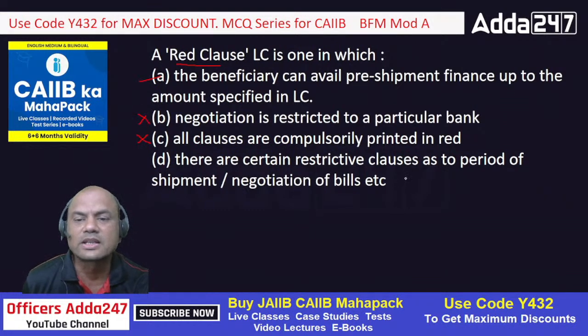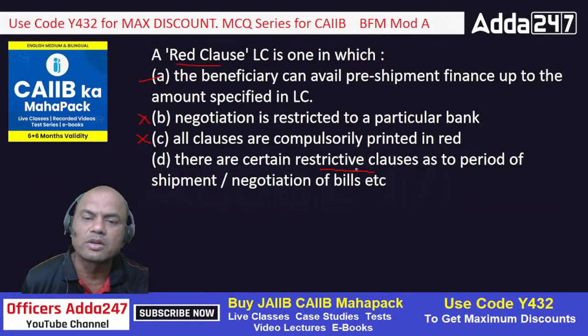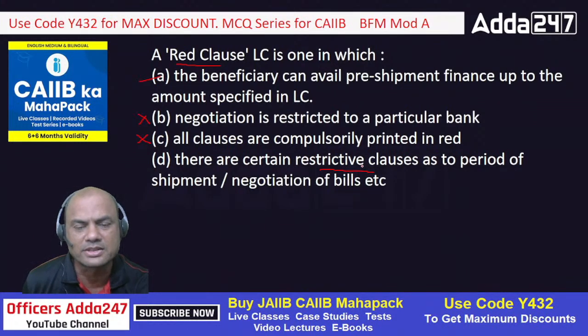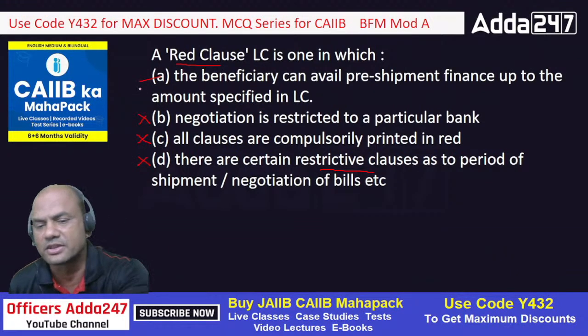There are certain restrictive clauses as to the period of shipment and negotiation. There is no restrictive clause. Restrictive clause means up to this time only this should be shipped. That is the normal clause in every LC. Period of shipment is given in every LC. Whom to negotiate is given in every LC. That is not a concern of red clause LC. So that is also out. Only A is the answer.